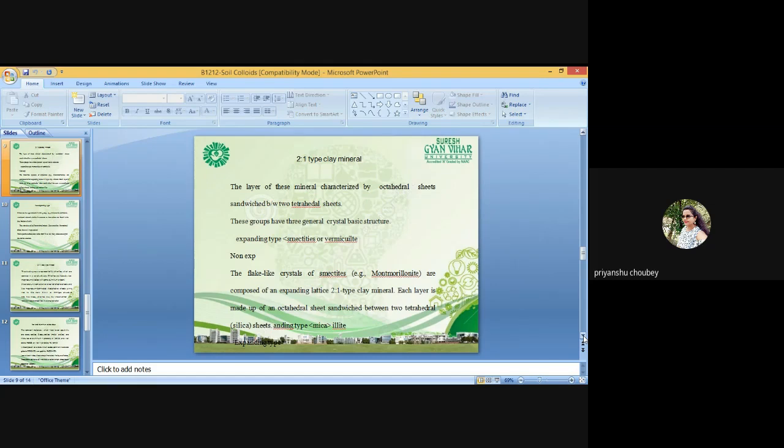Here is the soil colloid. In other words, the concentration of the adsorbate is more on the surface than in the interior of the adsorbent.